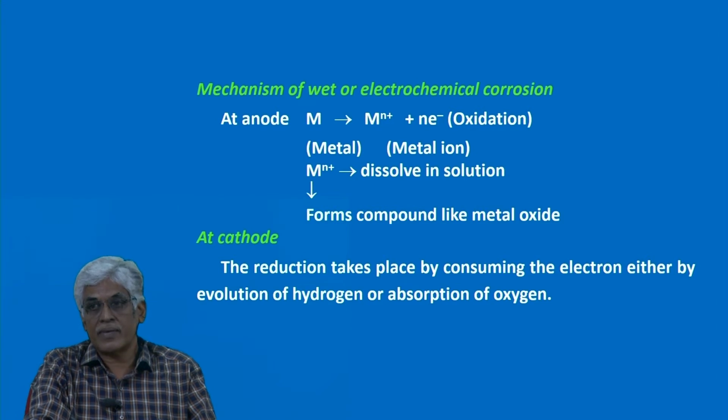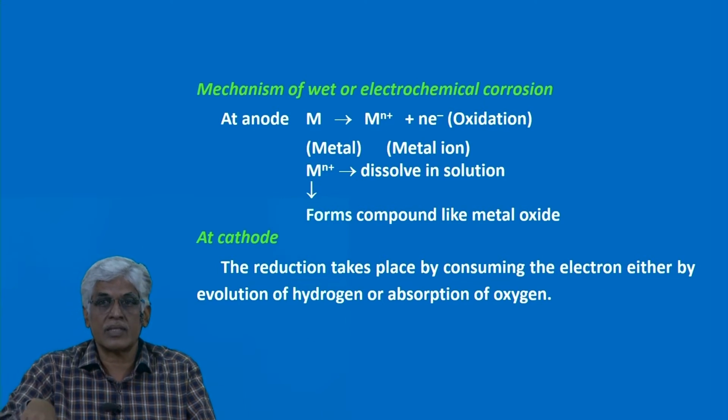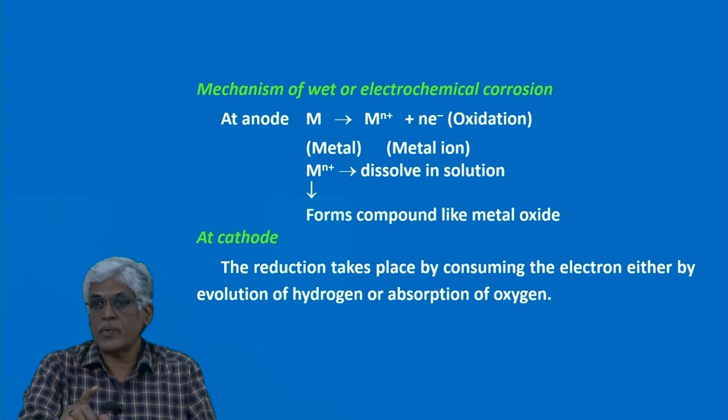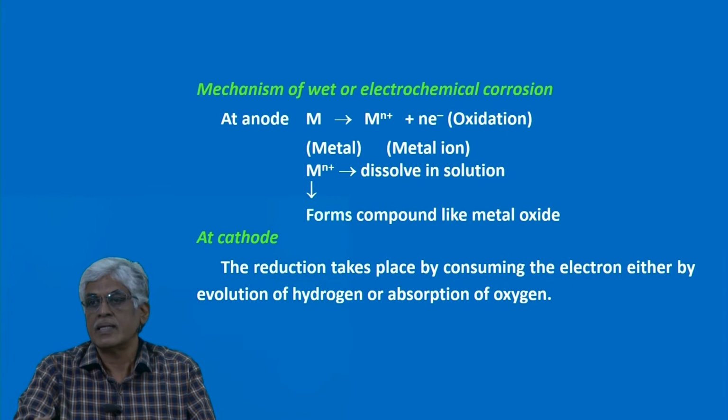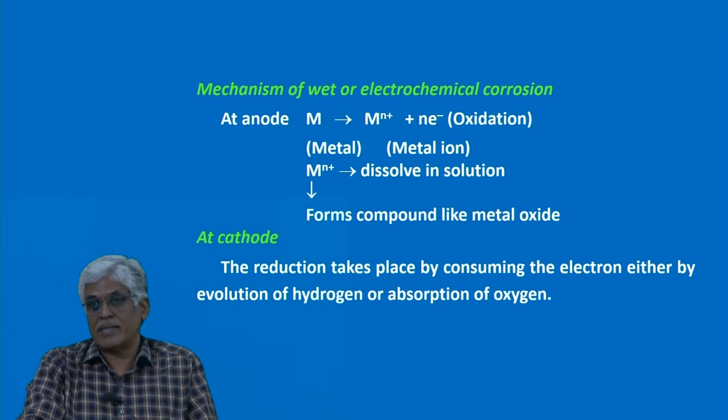So, where the oxidation takes place, that place will corrode. Then the electrons move towards the cathode through the other part of the metal and reach the cathodic part. I told you the cathodic part is either the other part of the metal or the environment. So, this is the general mechanism I am writing here.